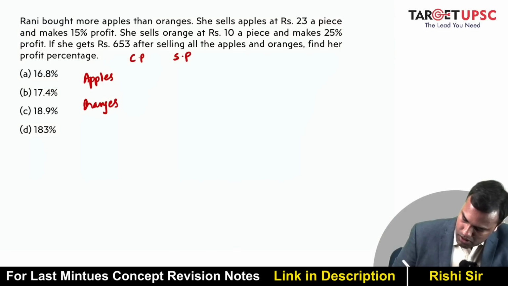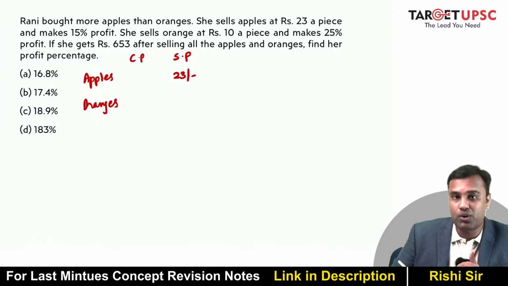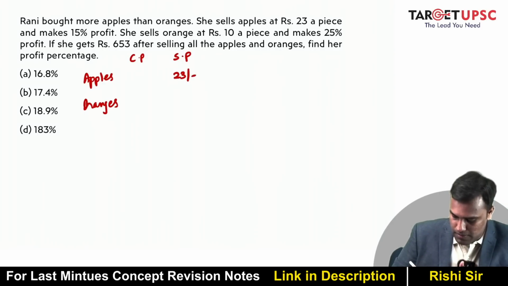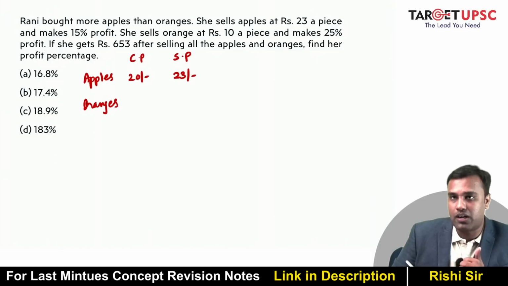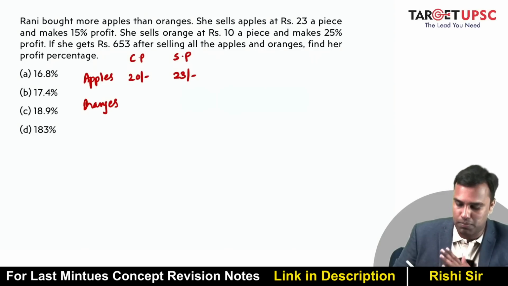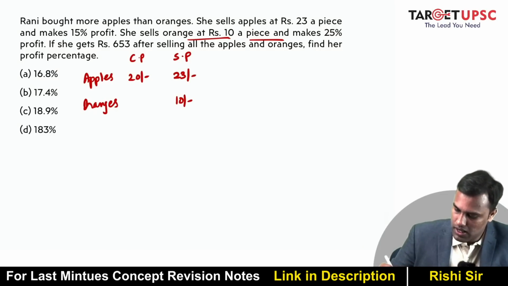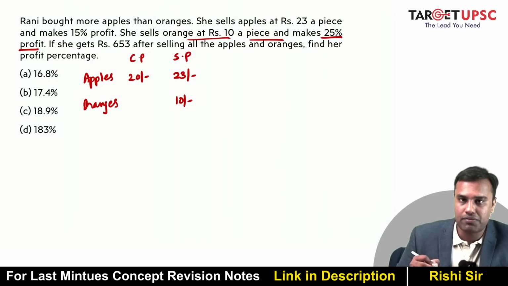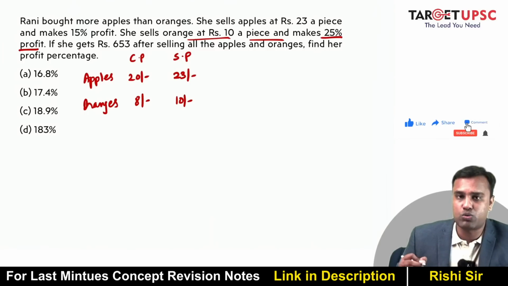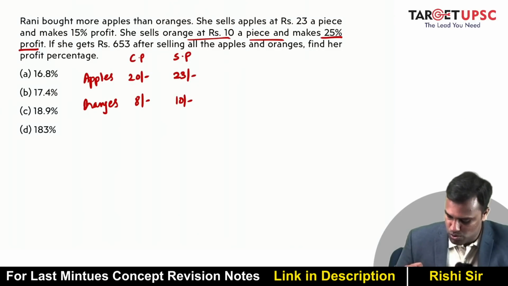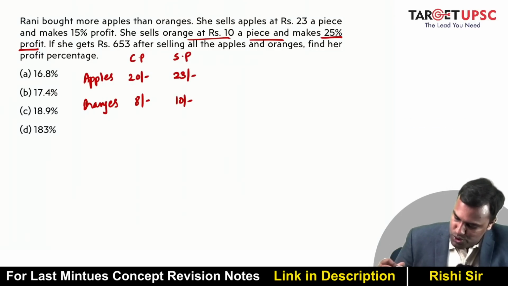Now, apples selling price is 23 rupees and she's making profit of 15%. So can I say this has to be 20 because 15% of 20 is 3. So 20 plus 3 is 23. Then she sells oranges at 10 rupees a piece, so 10 rupees is the selling price of orange and makes 25% profit. So 25% is what? 1/4. So can I say this has to be 8 because 1/4 of 8 is 2 and 8 plus 2 is 10.